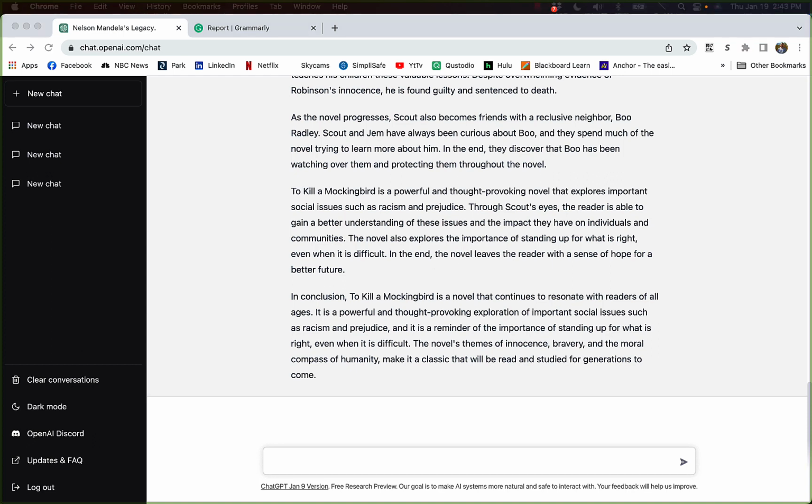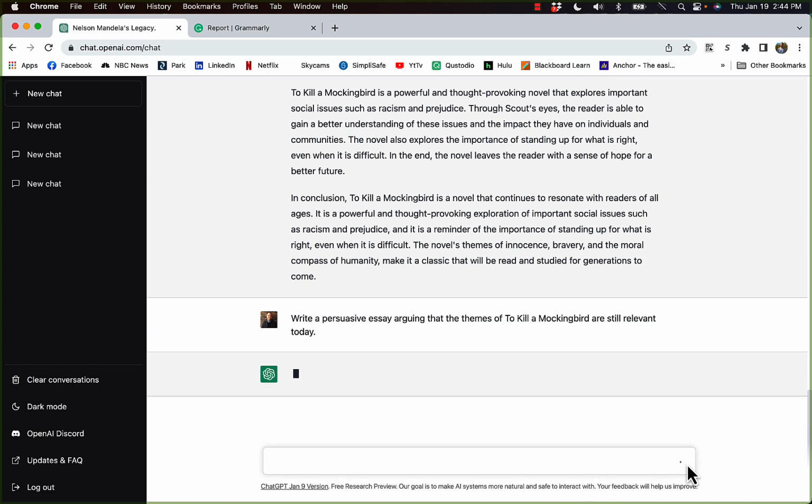Let's continue on our journey with To Kill a Mockingbird, and let's ask ChatGPT to write a persuasive essay arguing that the themes of To Kill a Mockingbird are still relevant today. Write a persuasive essay arguing that the themes of To Kill a Mockingbird are still relevant today. And go.